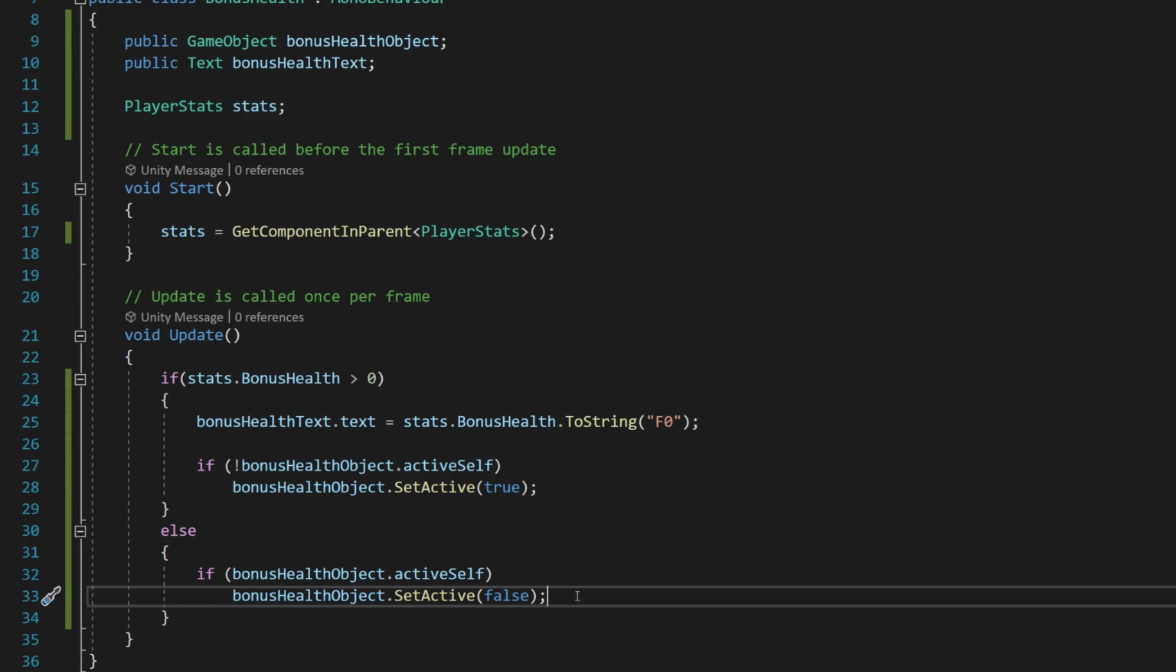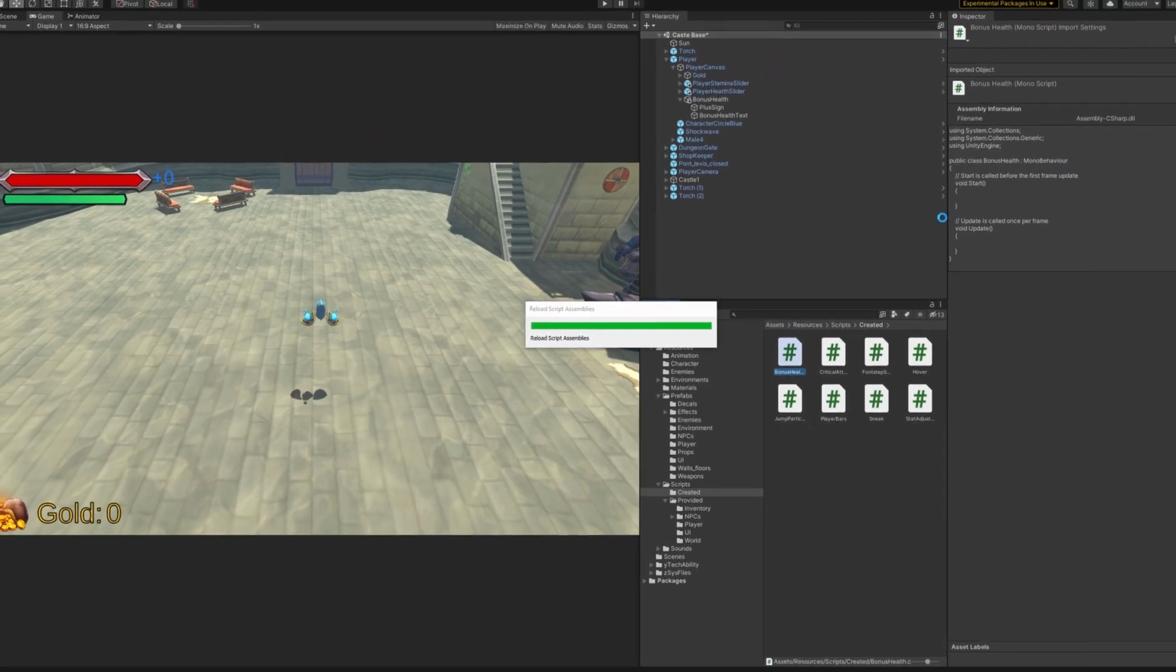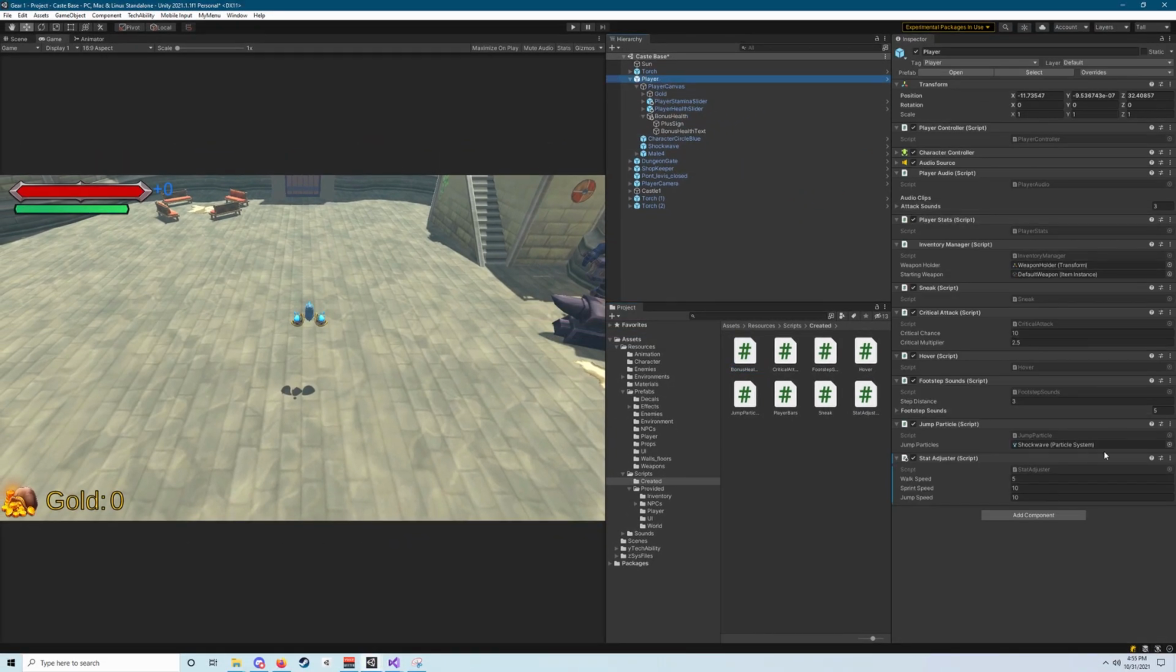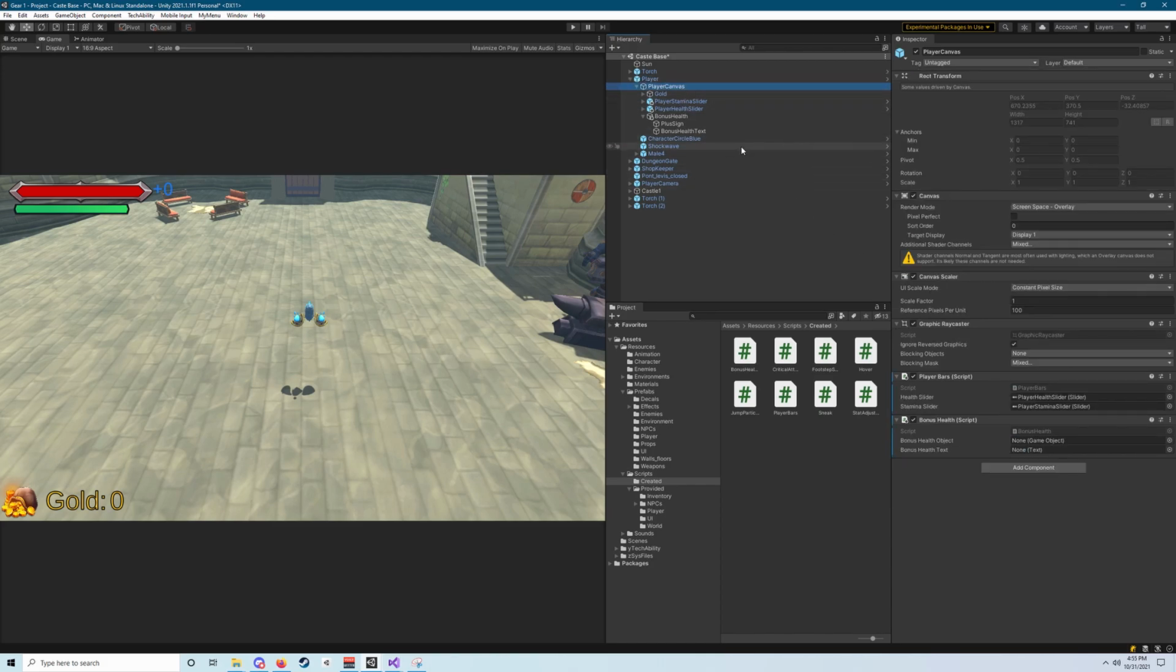And once you've got that done, go ahead and save your scene. But we do need to head back over to Unity to assign a couple of values to those variables. So make sure we go to the player canvas, and then we're going to drag the bonus health object into bonus health object, and then bonus health text into bonus health text.